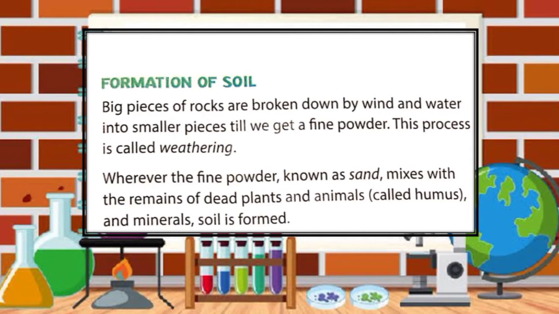Weathering is the process where rock is dissolved, worn away, or broken down into smaller and smaller pieces. There are mechanical, chemical and organic weathering processes.